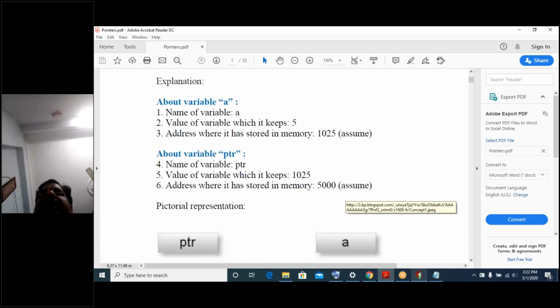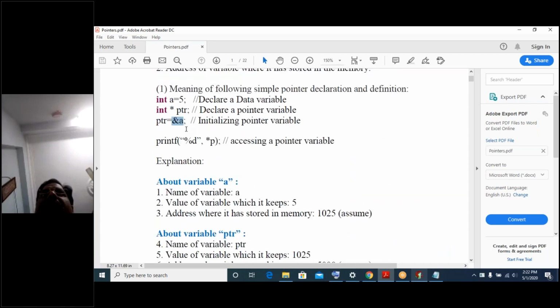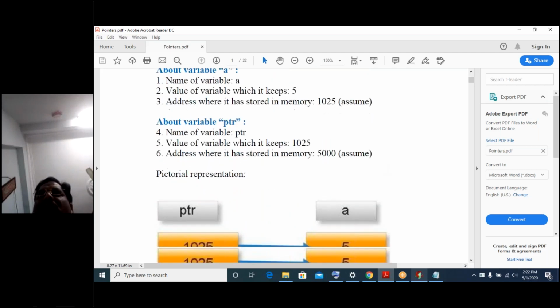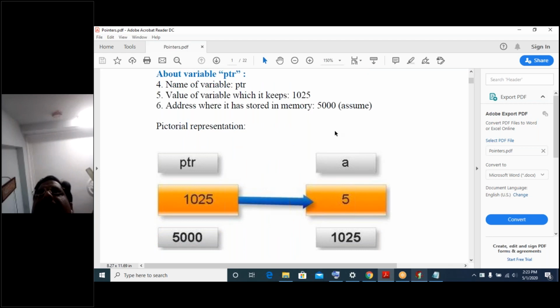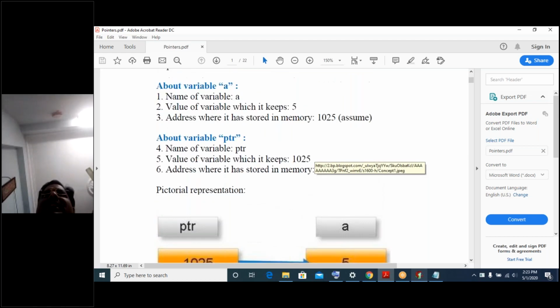Then as per this constraint, up to here it was completed. A variable was created with a 2 byte memory cell. The address location of memory cell A is 1025, and inside that memory cell, the data value 5 has been stored. This is how the data variable is created. Once it was created, that is fine. Then what is the next step?